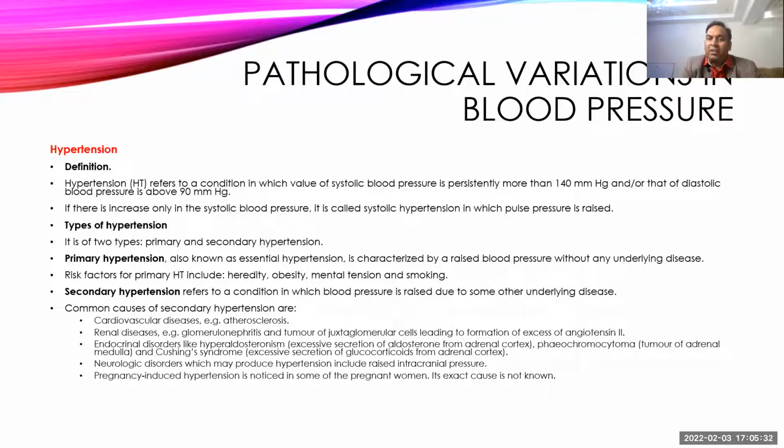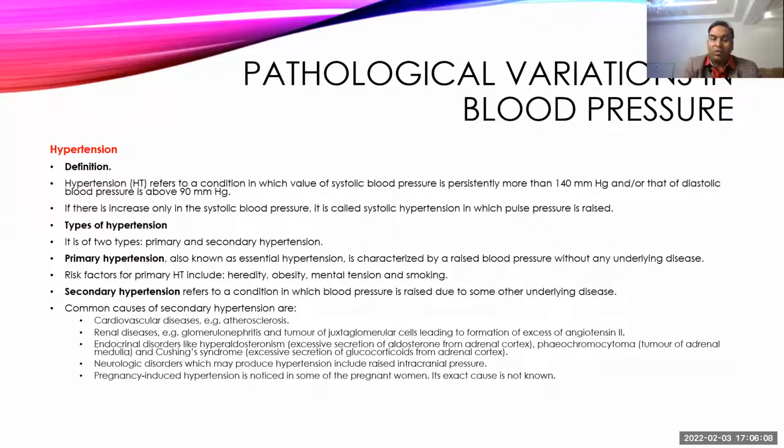Secondary hypertension is when we know the cause, and there are different conditions involved. If the cardiovascular system is involved, cardiovascular disease such as atherosclerosis can cause hypertension. In renal diseases, where the kidney is not functioning properly, like glomerulonephritis or juxtaglomerular tumors, there is excess secretion of renin, which leads to formation of angiotensin 1 and 2, and that can cause hypertension. Then endocrine diseases like hyperaldosteronism, pheochromocytoma, Cushing syndrome, all these conditions will increase blood pressure.